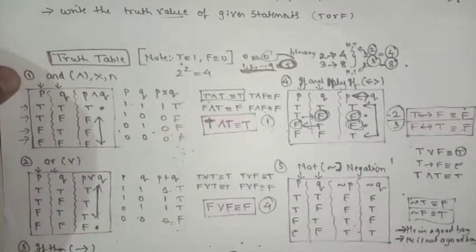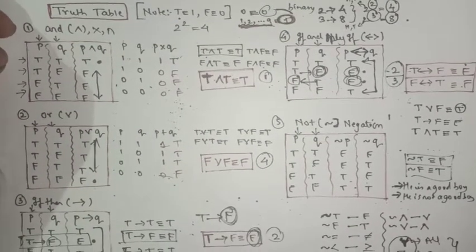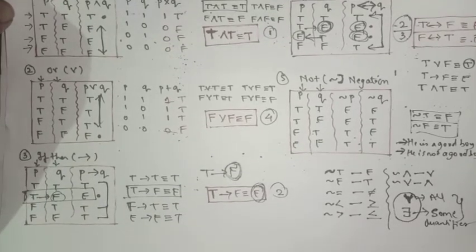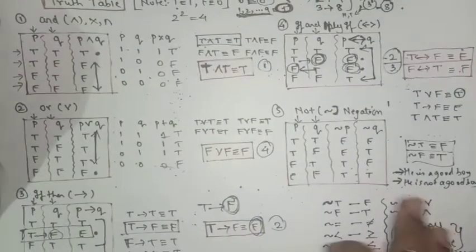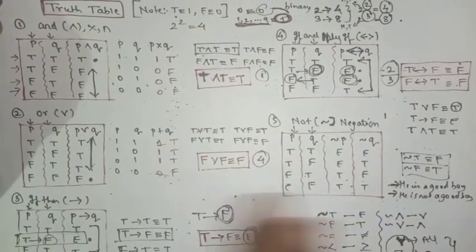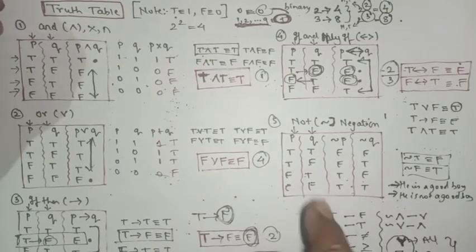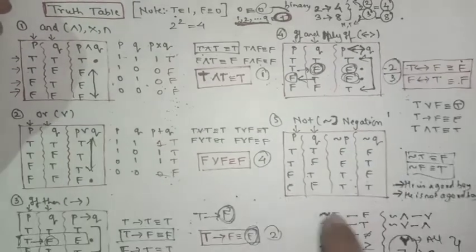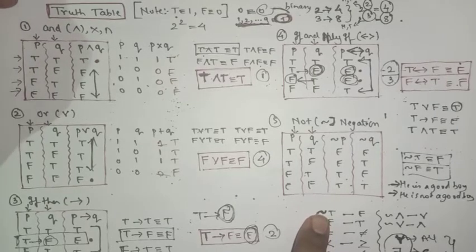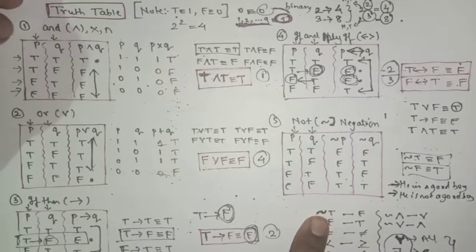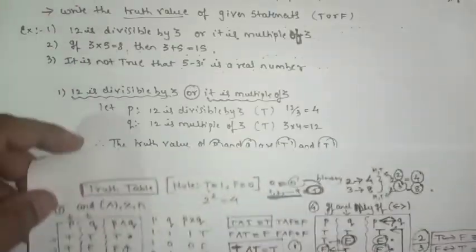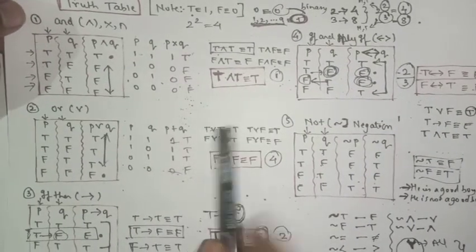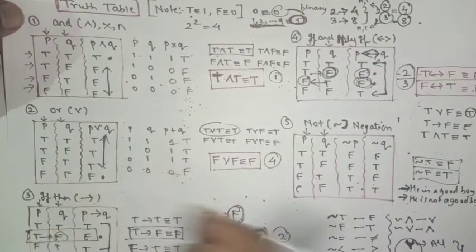I had explained this table in the previous video. If you don't know this concept, you cannot solve these types of sums. Understood? So first, learn this table by heart. Without knowing it you cannot solve the sum. Remember this. I have explained it in the previous video, and I will provide the link in the description box. Go and check. I'll tell you the direct answer. So we know that true or true, true or true is true.